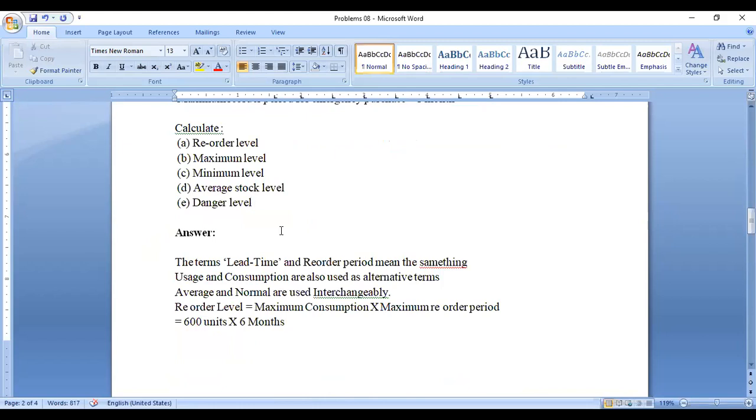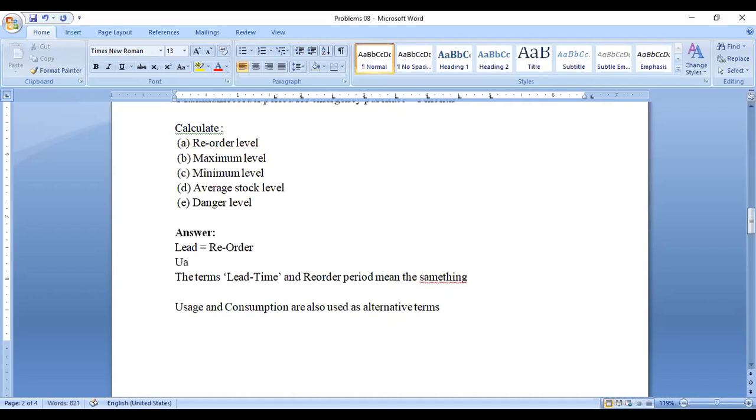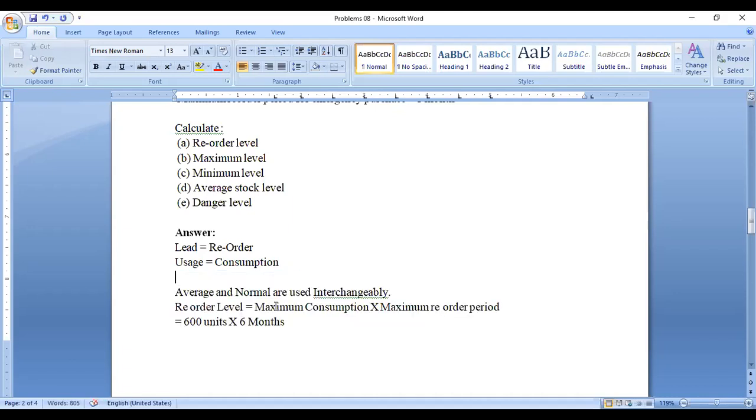Right. I told you, lead time means reorder period. And usage means consumption. Both are the same. Lead time is equivalent to reorder period, and usage has a similar meaning to consumption. So both are the same, two terms used for the same thing.